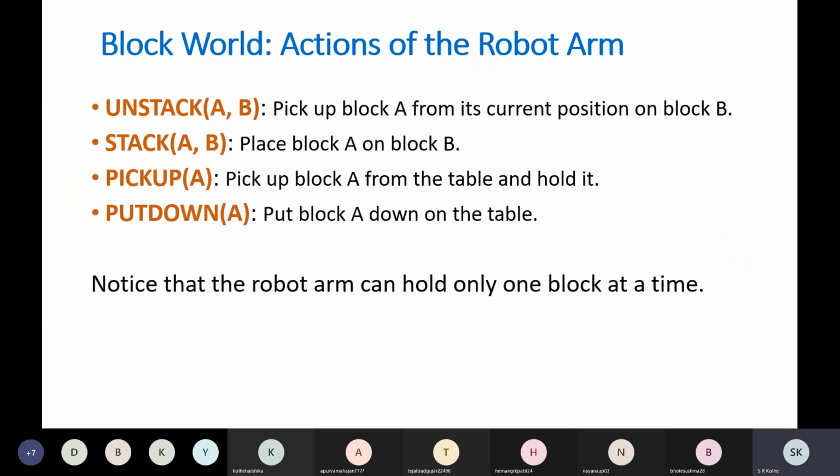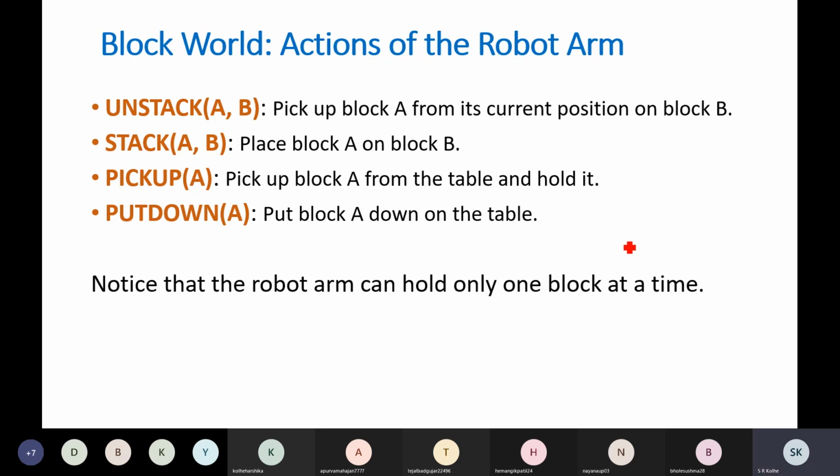To understand this, the set of actions that the robot arm can perform: 4 types of actions the robot arm can perform. The first action is unstack AB. Now this is a predicate, so here there is a use of first order predicate logic knowledge representation. Unstack AB means pick up block A from its current position on block B.